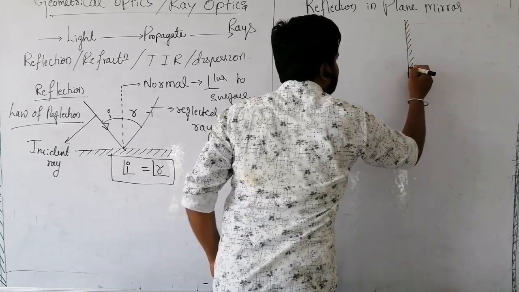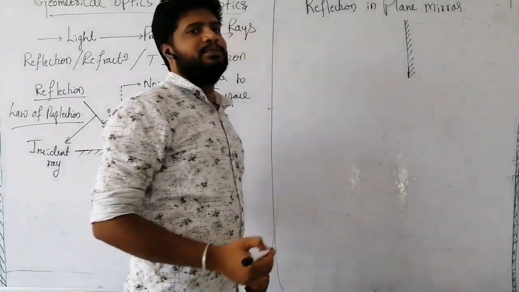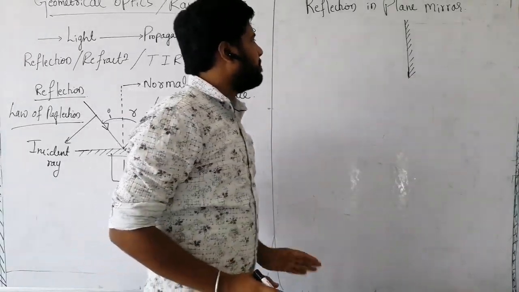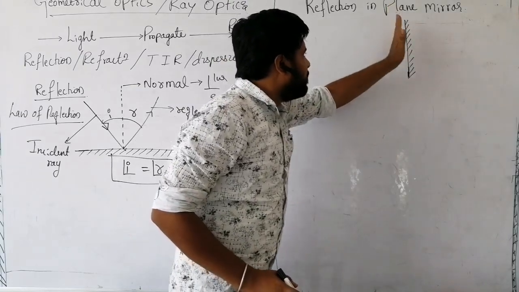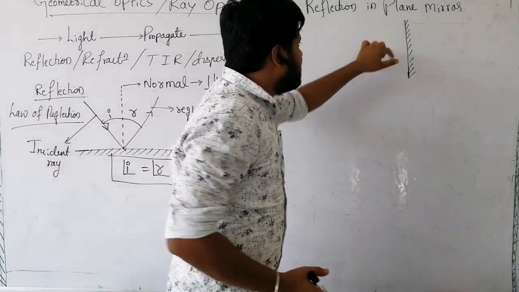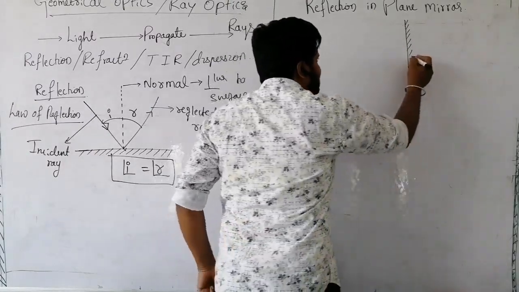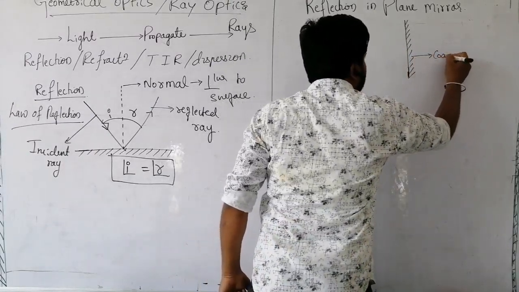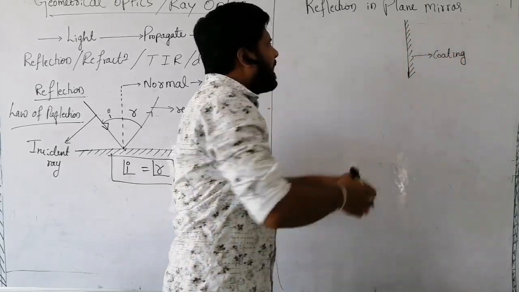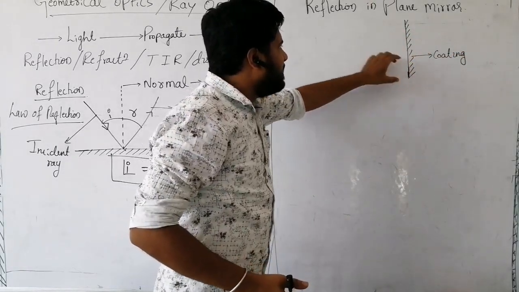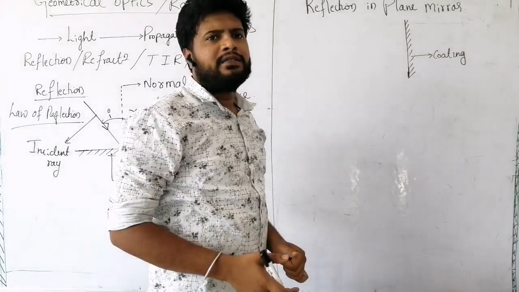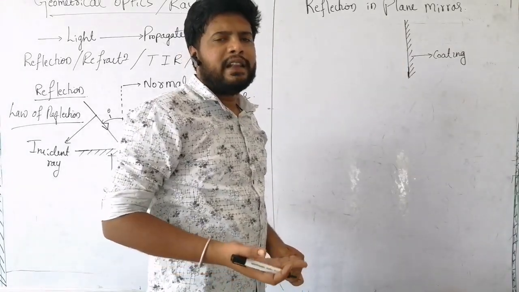The object which we see so many times is called a plane mirror. How does it work? This is one surface where you can see the glass. And what do these slant lines indicate? This indicates coating. It means we coat the backside surface so that the light will undergo only reflection.